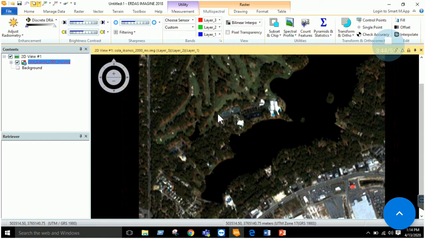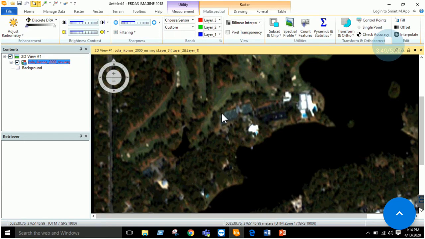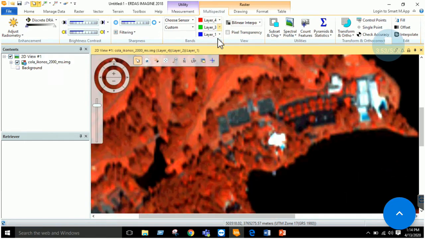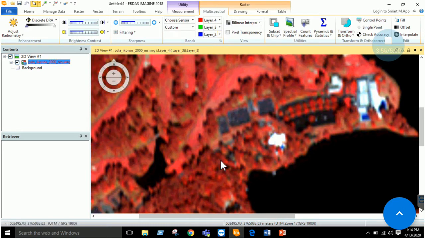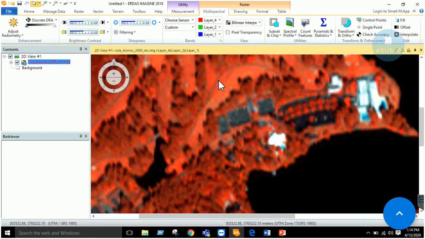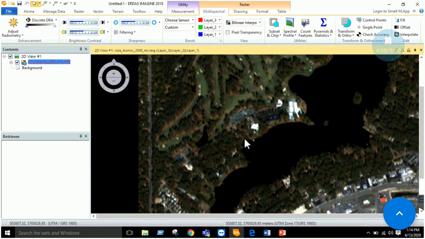For example, if I want to extract forest here, I can use 3 2 1. If I see that 4 3 2 can be used but is not very clear, I can use 4 2 1. So just by changing the combination, your image display will be changed, right?